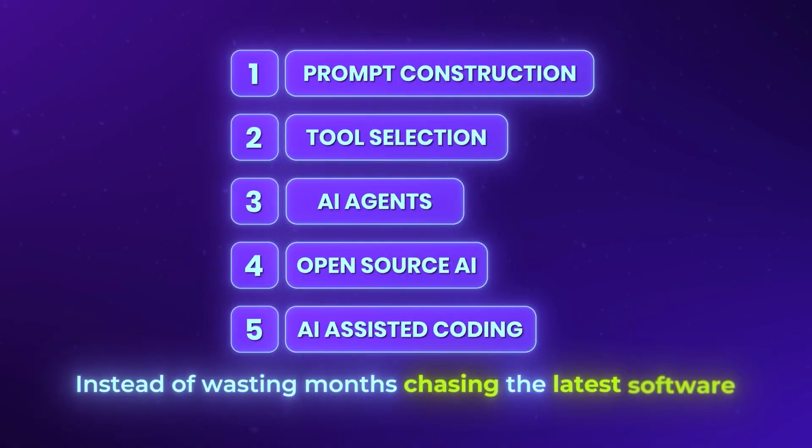So that is the foundation. Instead of wasting months chasing the latest software, you now have the framework to make any tool work for you. This is the shift that lets you outperform the average user no matter which app you are actually using. But while the logic is essential, you still need a toolkit to execute it. And contrary to popular belief, you don't need to pay for it. Google actually offers 7 completely free AI tools that can replace most of the paid apps people use today. I tested all of them to see which ones are worth your time.